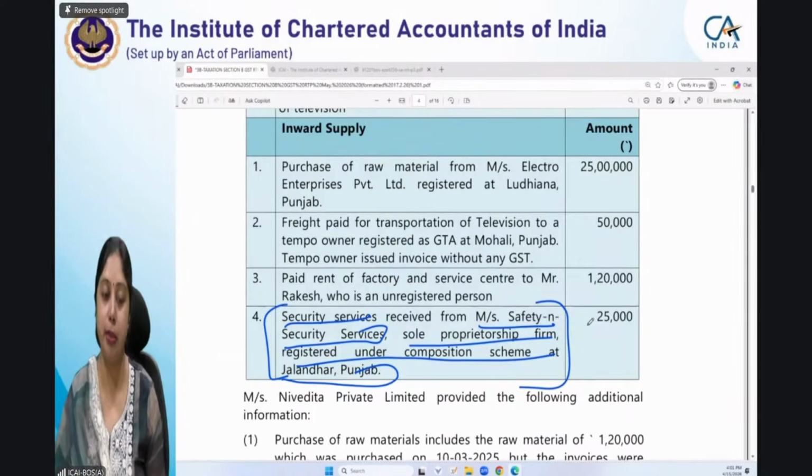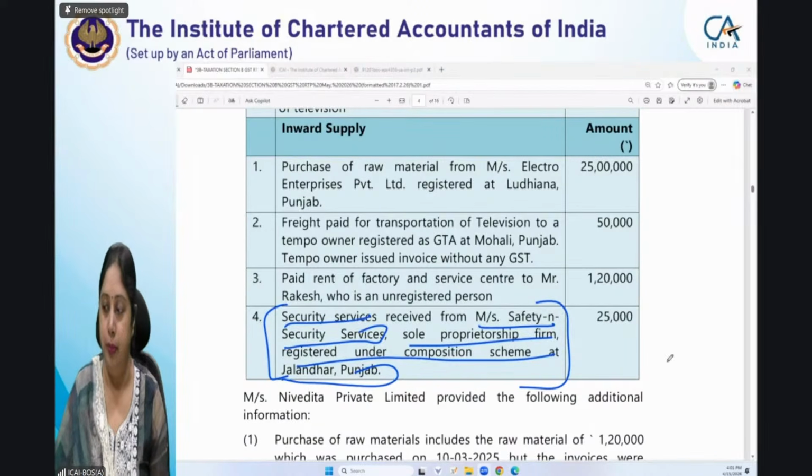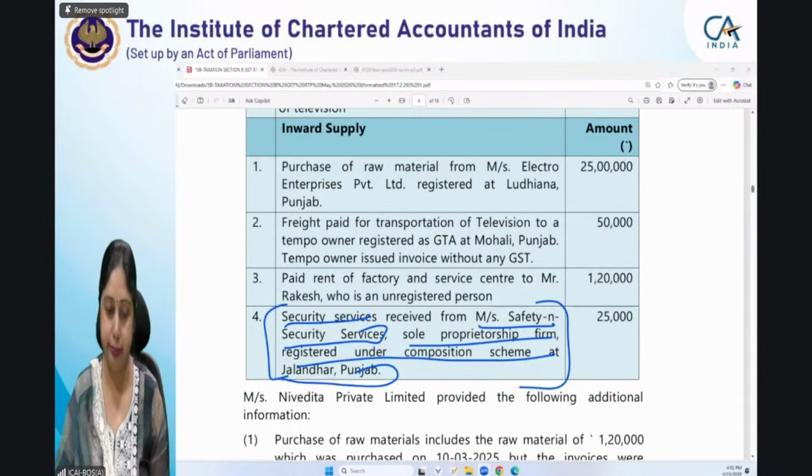Now, whether RCM is applicable or not, that you have to see and tell me. Because this is also one of the questions where some students can commit a mistake. This is one of the provisions where this can be done. So that is why I'm taking it.